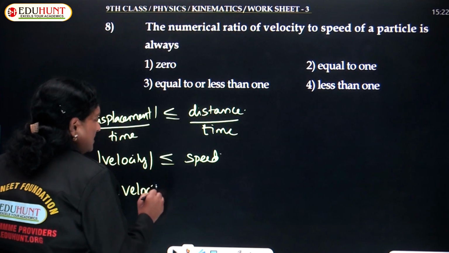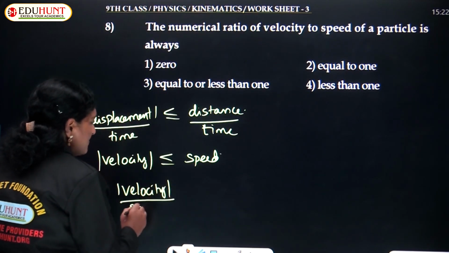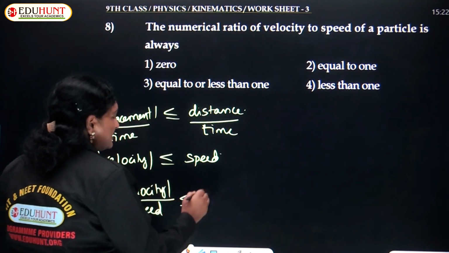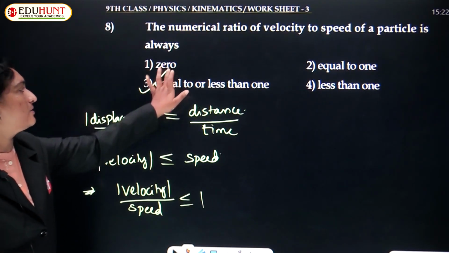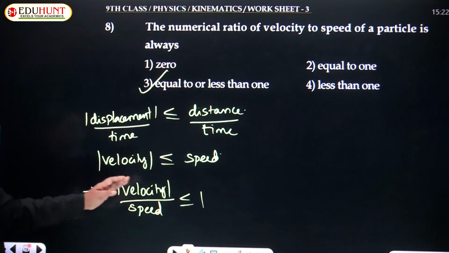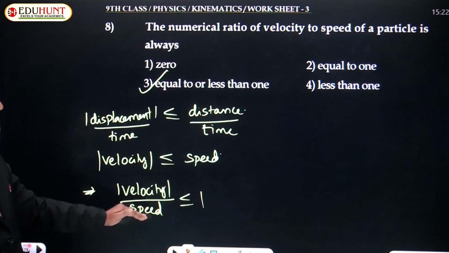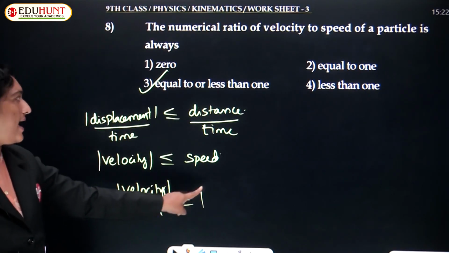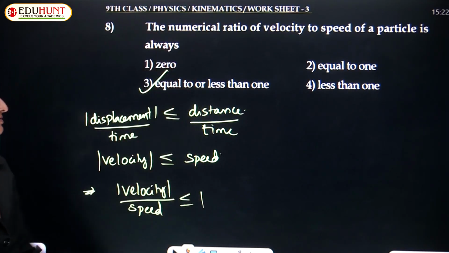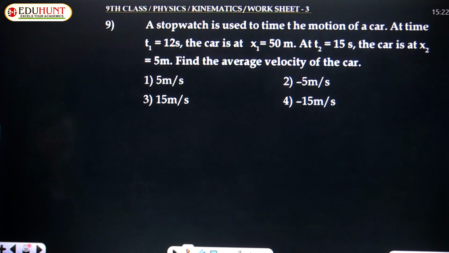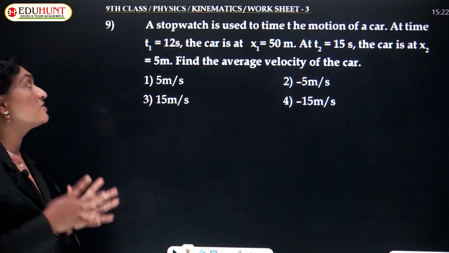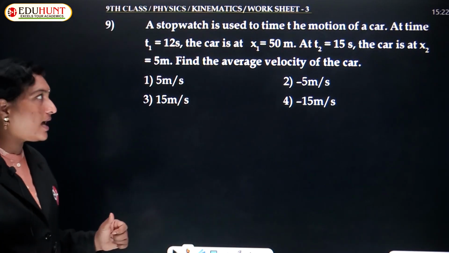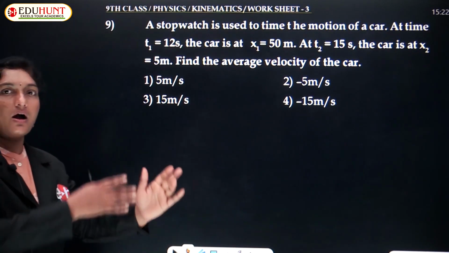If velocity is less than or equal to speed, the numerical ratio of velocity to speed implies magnitude of velocity to that of speed is less than or equal to 1. Therefore, the only correct option is that the numerical ratio of velocity to the speed of a particle is always less than or equal to 1. So the third option must be true. Let us look at the ninth question, children. A stopwatch is used to time the motion of a car.